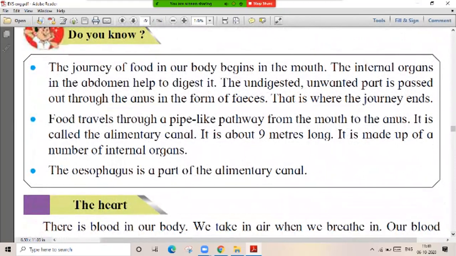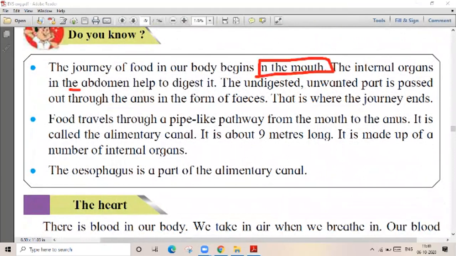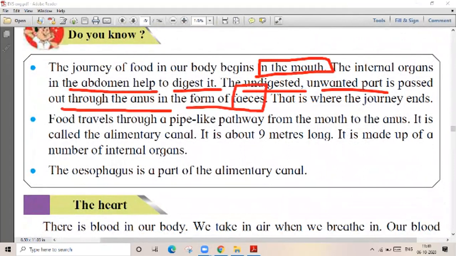So what happens? The journey of the food begins in the mouth. पोटामध्ये आपली जर्नी चालू होऊन जाते. Internal organs in the abdomen help to digest it. The undigested, unwanted part is passed out through the anus in the form of feces. सकाळ डबा घेऊन आपण जातो. That is the part which is undigested. That is where the journey ends.